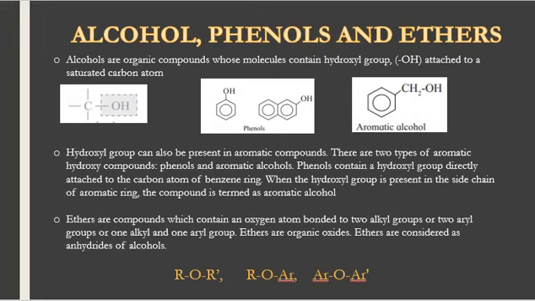Third kind of compounds, ethers. Ethers are the compounds which contain an oxygen atom bonded to two alkyl groups, or two aryl groups, or one alkyl and one aryl group, like you are seeing here as an example. Ethers are organic oxides. Ethers are also considered as the anhydrides of alcohols.